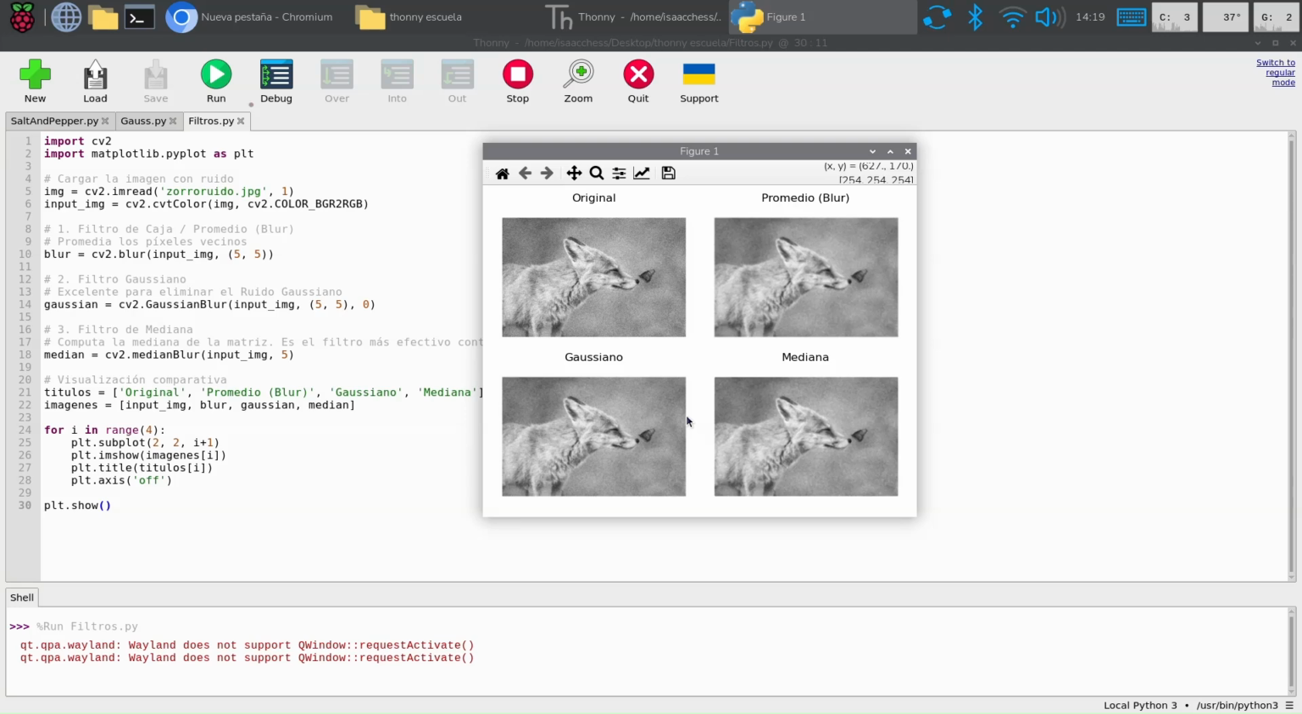However, the most impressive result is the median filter because it is a non-linear sorting algorithm. It selects the absolute middle value of the neighboring pixels. This completely eliminates the extreme salt and pepper dots while perfectly preserving the sharp structural edges of the original image.